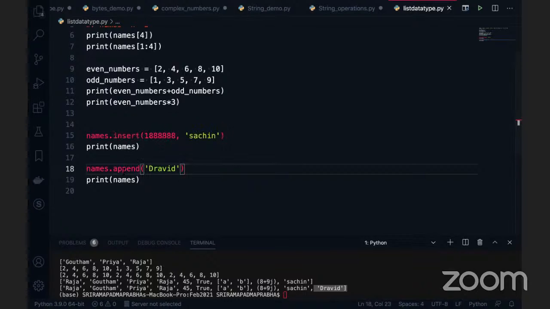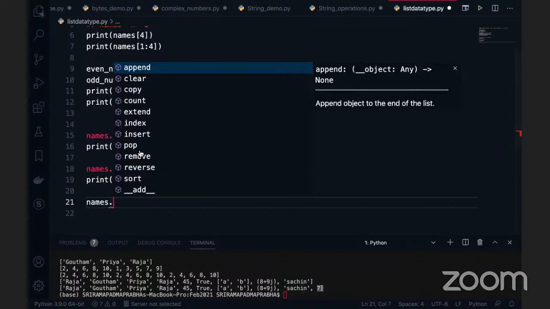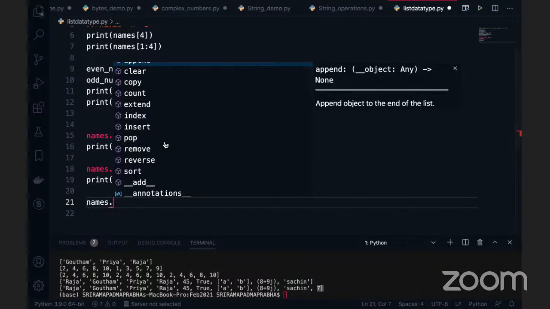But an interesting note here, this append takes only one parameter, that is the object which you want to add. It's not only about the string, you can also use the 7 here. And if I execute this code, 7 will be added at the last. See, it allows any data type here. You can use Boolean value, string, integer, and all these things. So what else is there? So I have the names, and is there any other function we have?